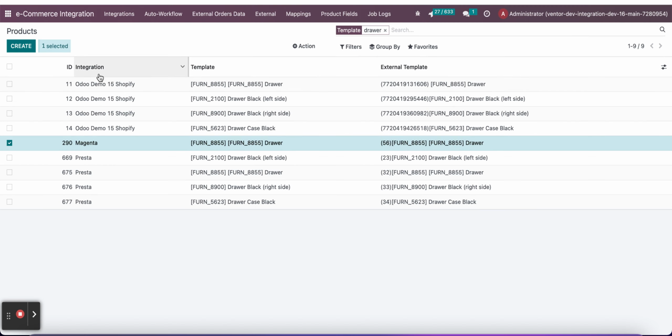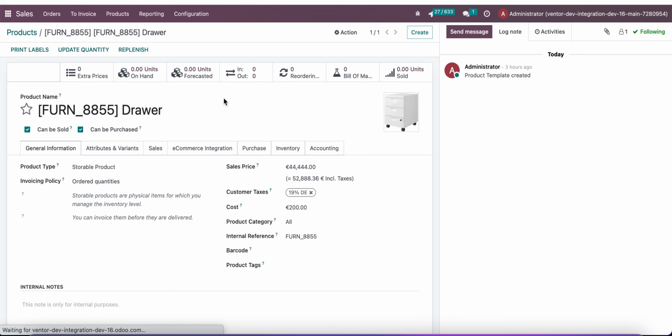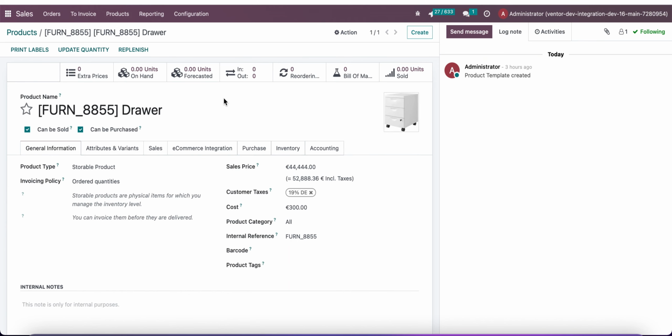You can see it already in my product mapping table. So let's update our product. Let's click on import product, and now we can just update our product page in Odoo. And as you can see, the value was also updated, $300.